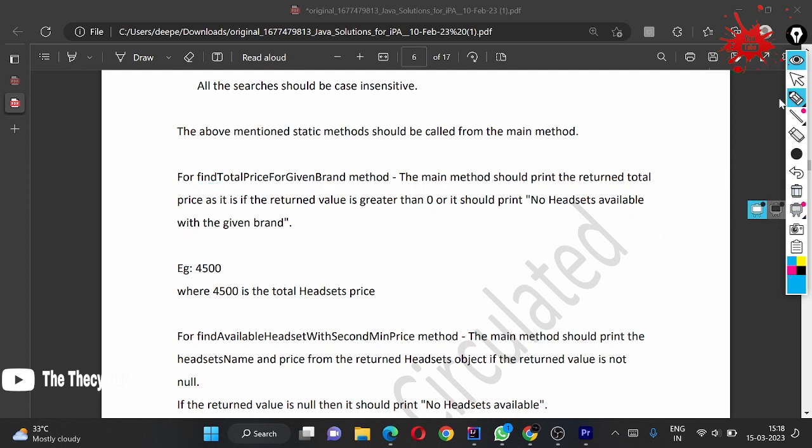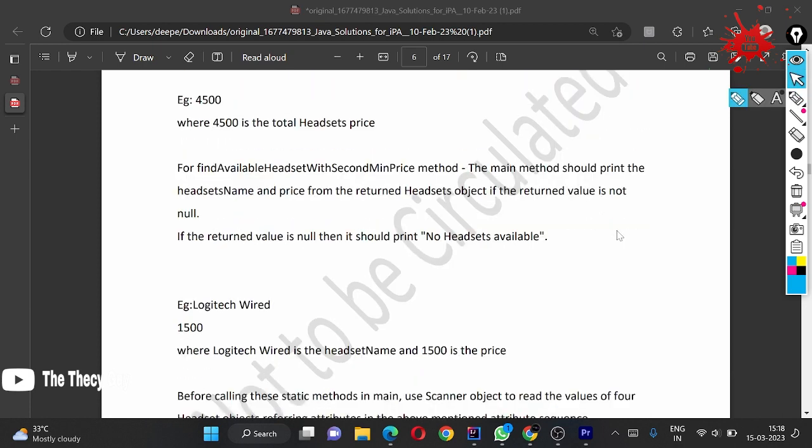And the next thing is that in the second minimum method, if it is null, then we are going to print total headset available. Okay, and if the second headset method is true, then we are going to print headset name and the price of the headset. Okay, so what we are going to print, we are going to print headset name and price of headset. Okay, is this thing clear to you?